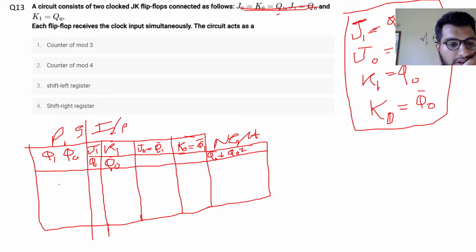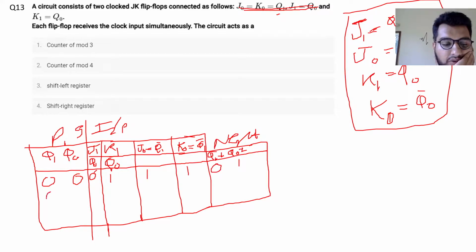Let's just assume that initially they were 0 0, so Q0 will be 0 and Q0 bar will be 1. Q1 bar will be 1. So for J0 K0, toggling will happen. So if Q0 was 0, this will be 1, and for J1 K1 it is 0 1, so it will remain at 0.